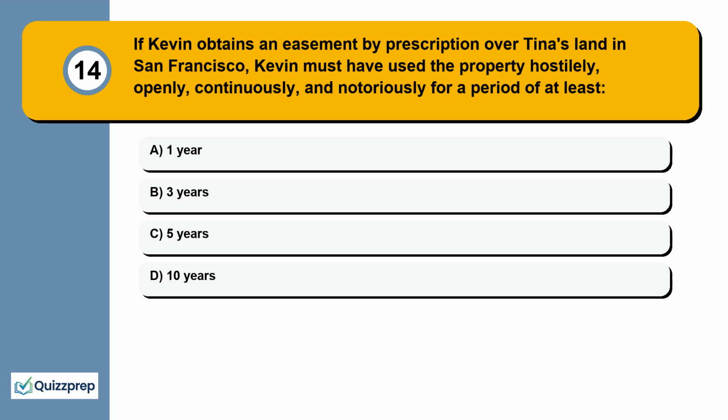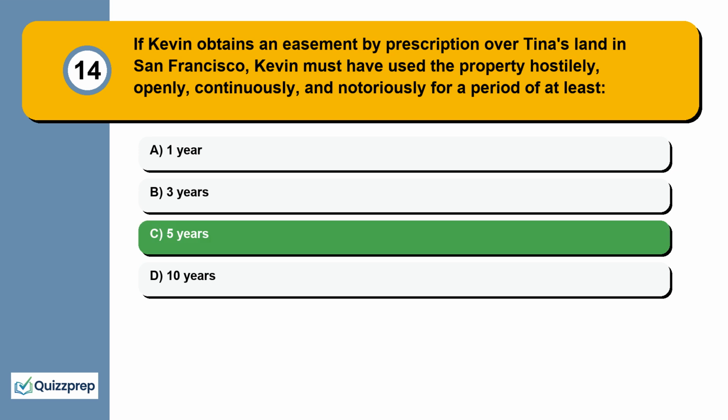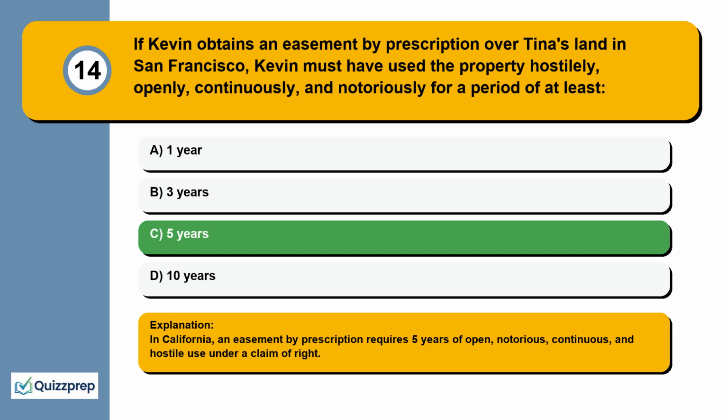Question 14. If Kevin obtains an easement by prescription over Tina's land in San Francisco, Kevin must have used the property hostilely, openly, continuously, and notoriously for a period of at least 1 year, 3 years, 5 years, 10 years. In California, an easement by prescription requires 5 years of open, notorious, continuous, and hostile use under a claim of right.